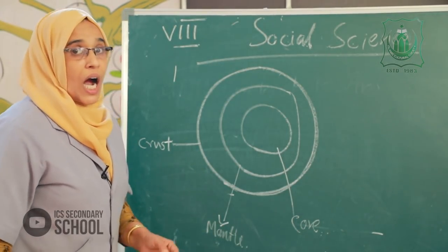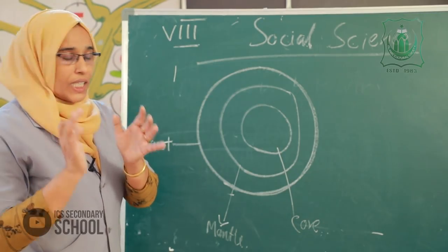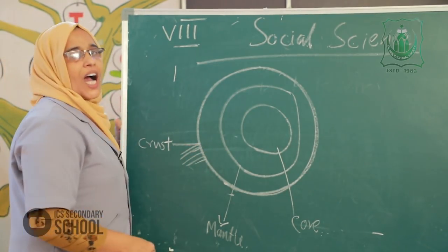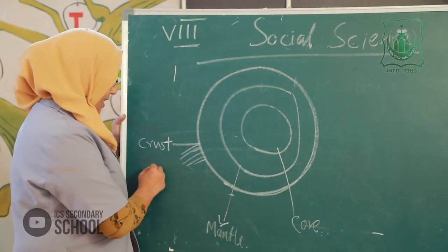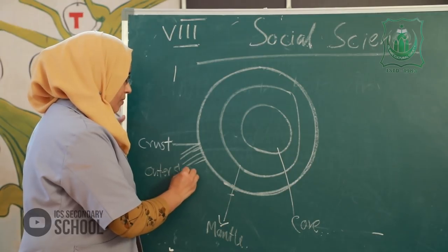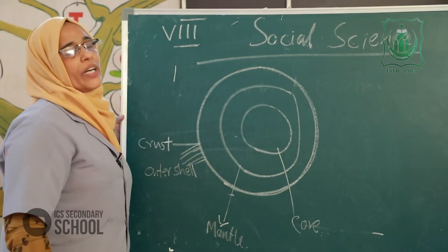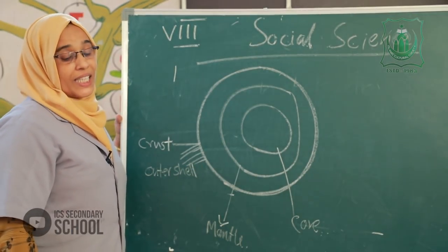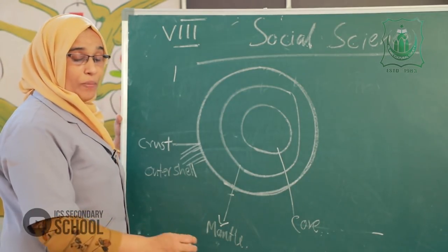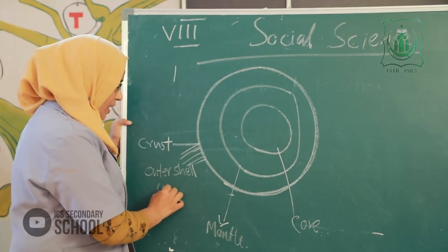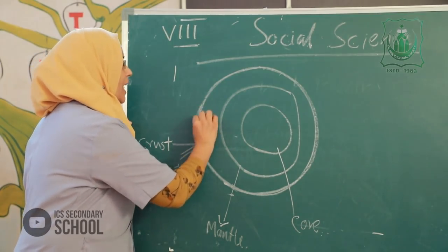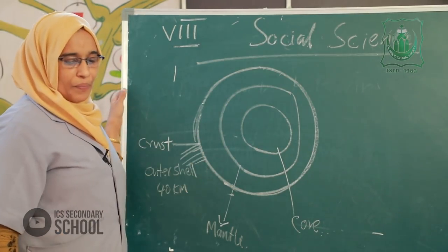Crust means the outer shell of the earth, with a thickness of approximately 40 kilometers.